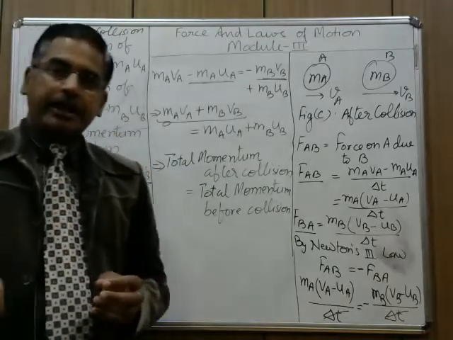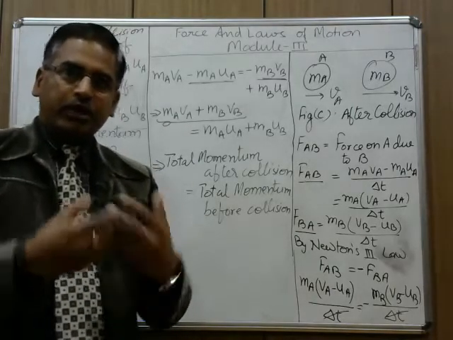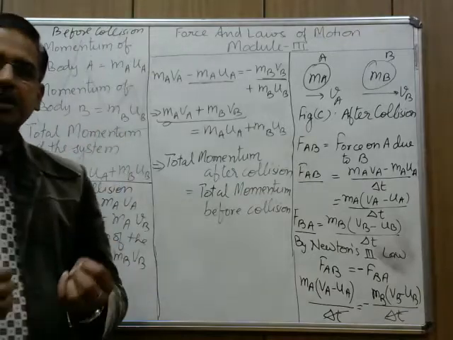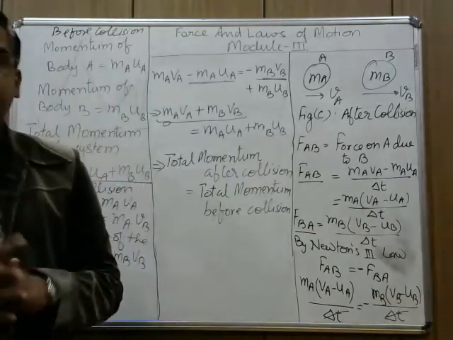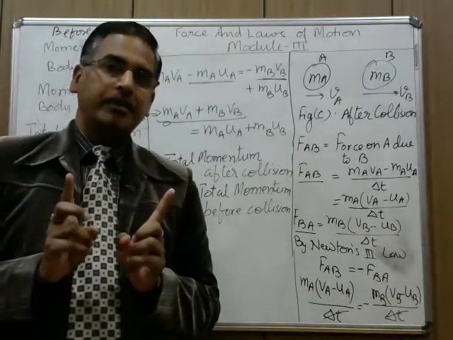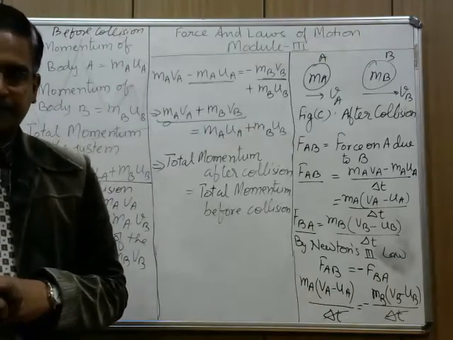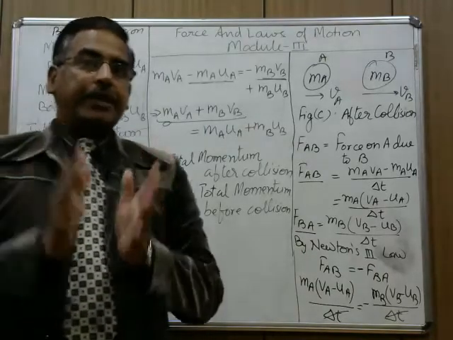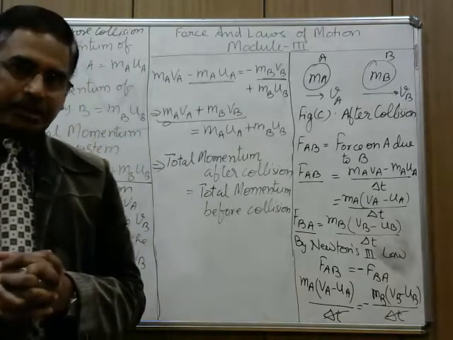Then since A was moving with greater velocity, collision takes place. During collision, we calculated how much force internally they are applying on each other, not externally. No external force has been applied. A is applying force on B, B is applying force on A. Then we have applied Newton's third law, that action and reaction are equal and in opposite direction.